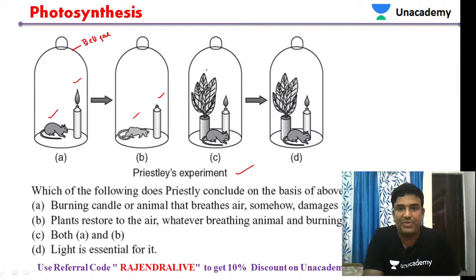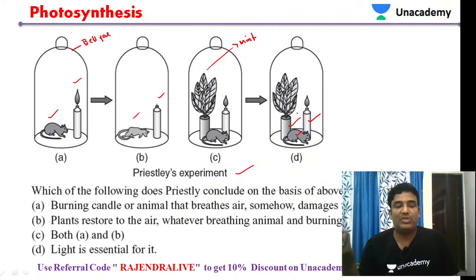Later they introduced a plant, called a mint plant. After introducing the mint plant into the bell jar, the mouse also survived, the flame is also lit, and the mint plant is also growing. This experiment was done by Joseph Priestley, the scientist who did this experiment. Now what would be the answer, students, for this particular question?